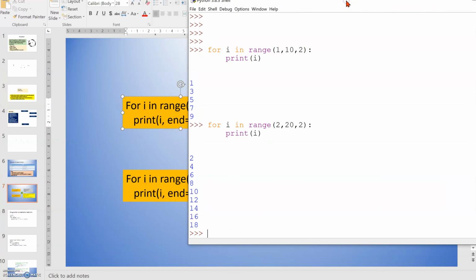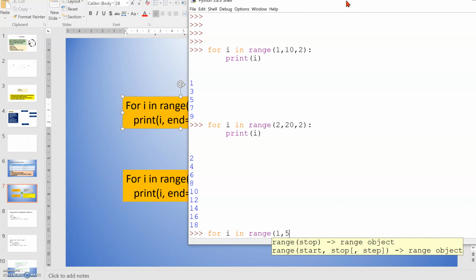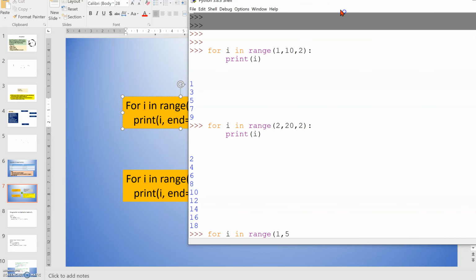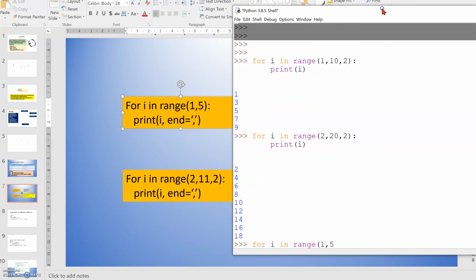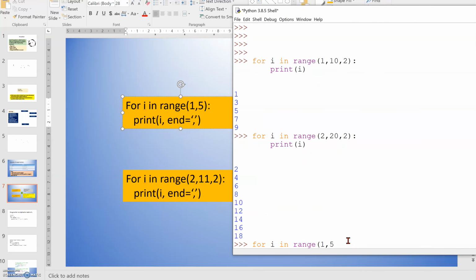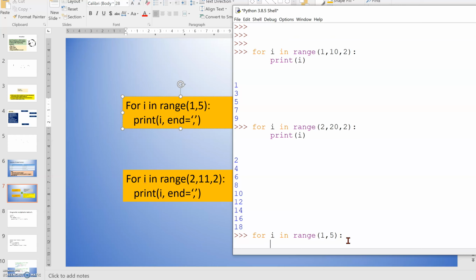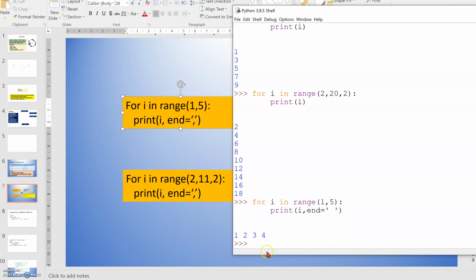So the same thing I am going to type. For I in range of 1 comma 5 is given here. So I'm writing print of I, then I'm writing end, that means we are giving the space. So here you can see 1 2 3 4 is printed.